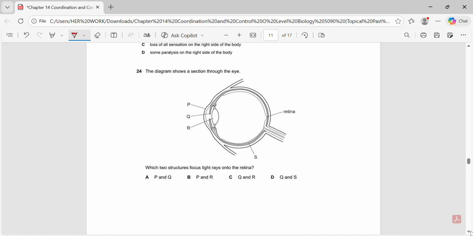Moving on, the next question states, the diagram shows a section through the eye, with labels for the retina, P, Q, R, and S. The question asks, which two structures focus light rays onto the retina? The correct answer is B, P and R, because these two structures work together to bend and direct incoming light so that it converges precisely on the retina, allowing for clear vision.